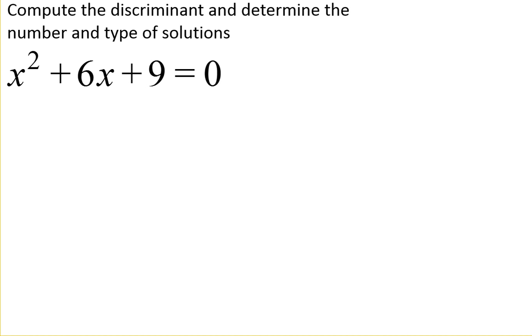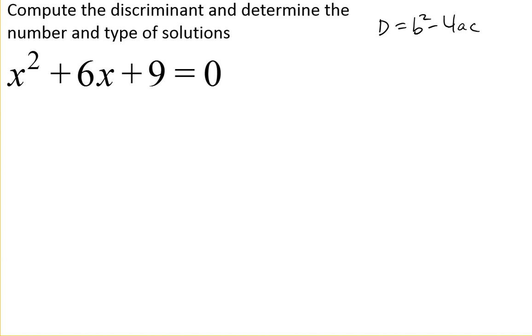The discriminant is part of the quadratic formula. Specifically, it's the expression inside the square root in the quadratic formula. So that expression is b squared minus 4ac. Hence we'll use this capital D here to represent the discriminant. Now you'll notice we do not include the square root on that. We're just looking at that expression inside.